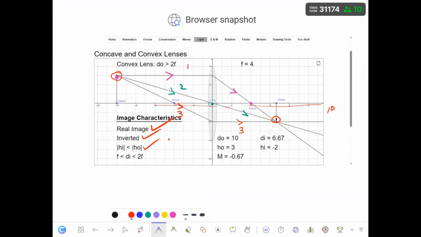So you should know how to use these three rules to be able to see the image of the object when you place the object in front of a convex lens. Okay? Rule number 1, incident light parallel, passes from the focal point; passes from the center without any refraction; passes from the focal point, the refracted line is going to be parallel to the principal line. Okay, let's see more examples.